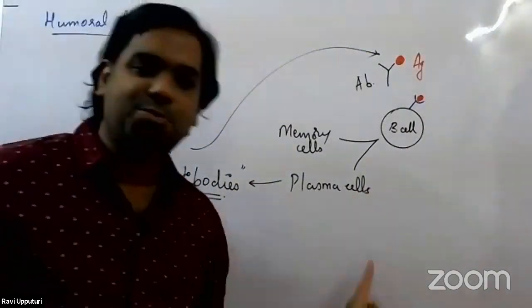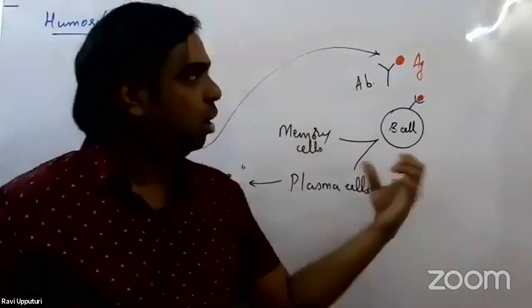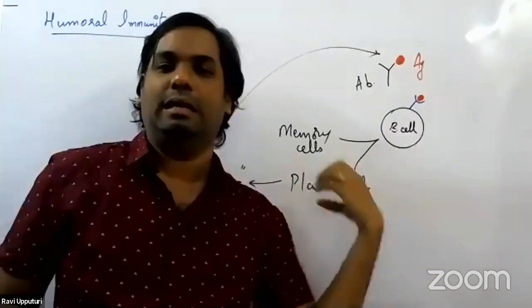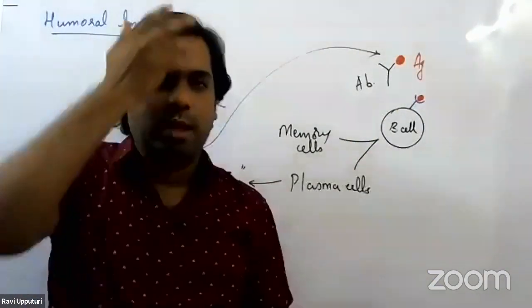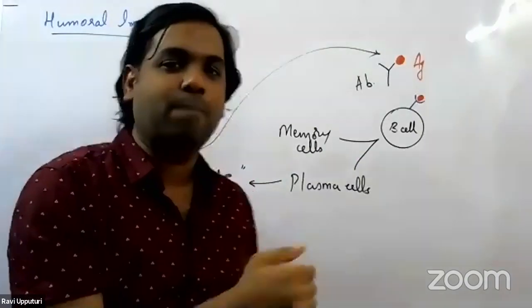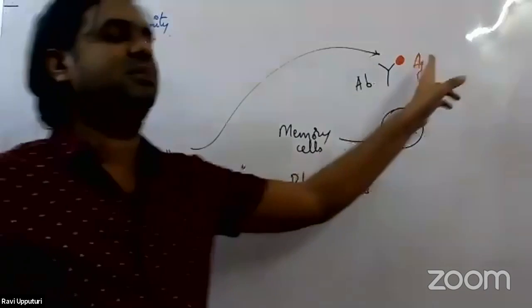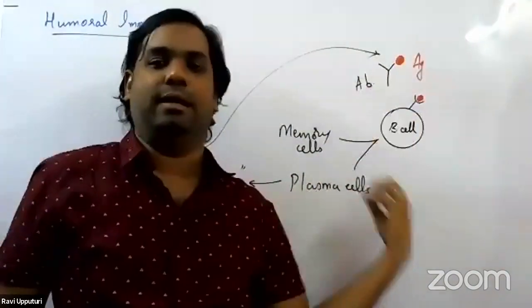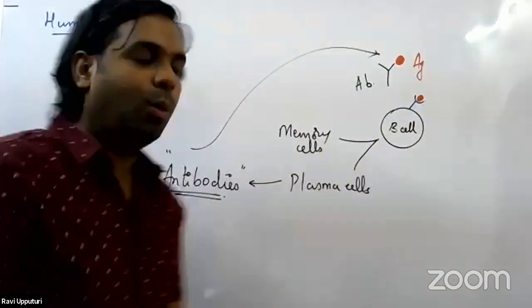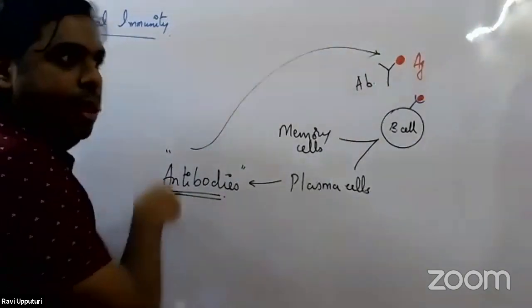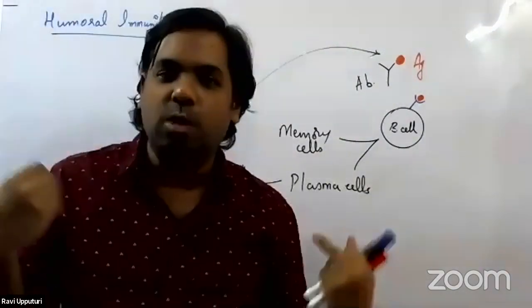The plasma cells will now, based on the type of antigen that has entered into the body, start synthesizing or secreting specific antibodies against the specific antigen that has entered inside the body. Once the antibodies are synthesized, they are released into the body fluids.